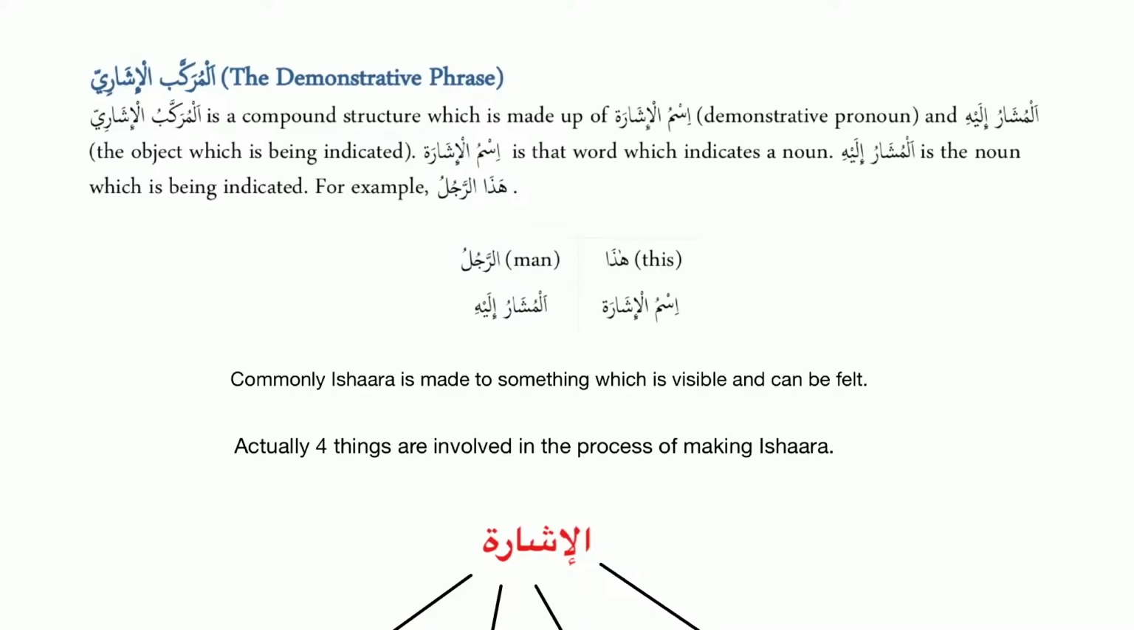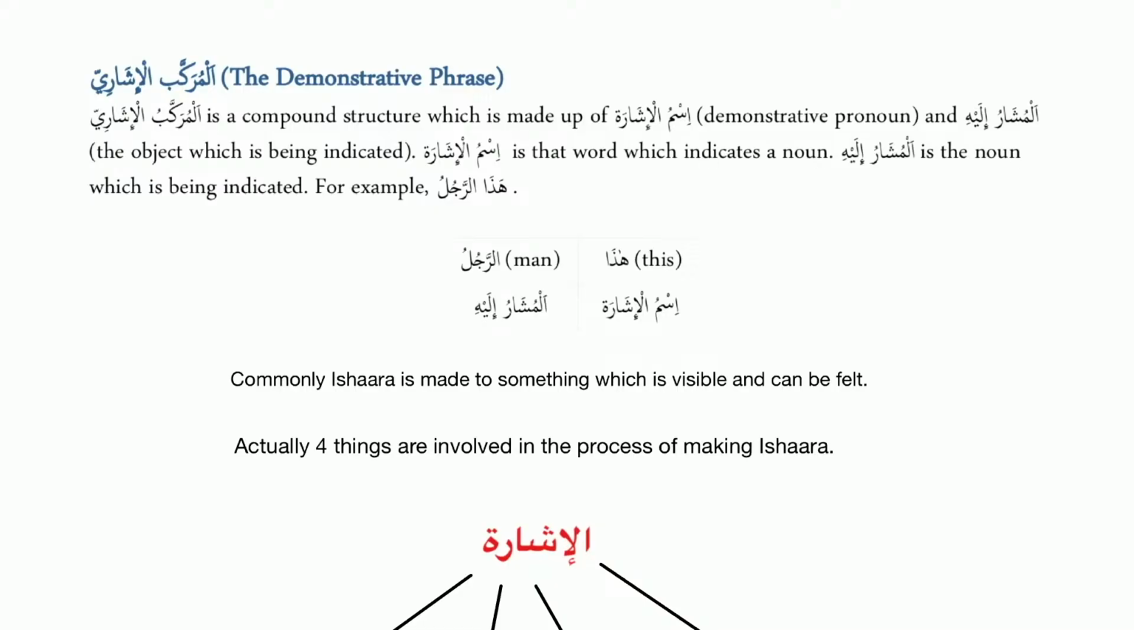Another thing also is that normally asma ishara are for the thing which you can feel or see. Like for example, we say huwa rajulun, and you say dhalika rajulun. So huwa rajulun means that he is not here, and dhalika rajulun means that you can see him. So ishara is hissi, that you can feel or you can see.